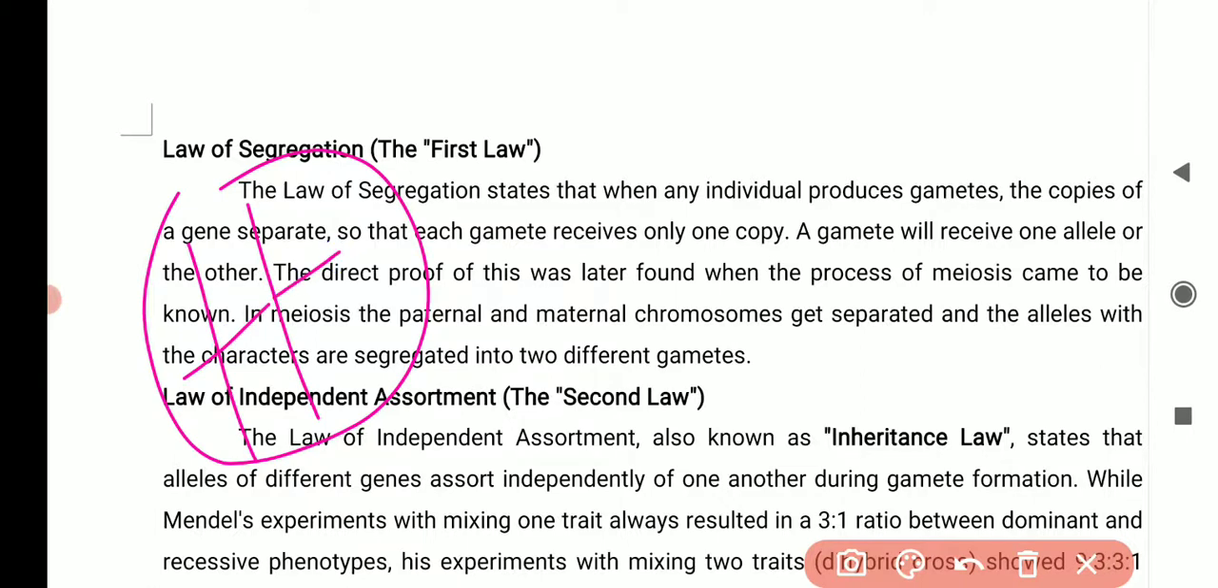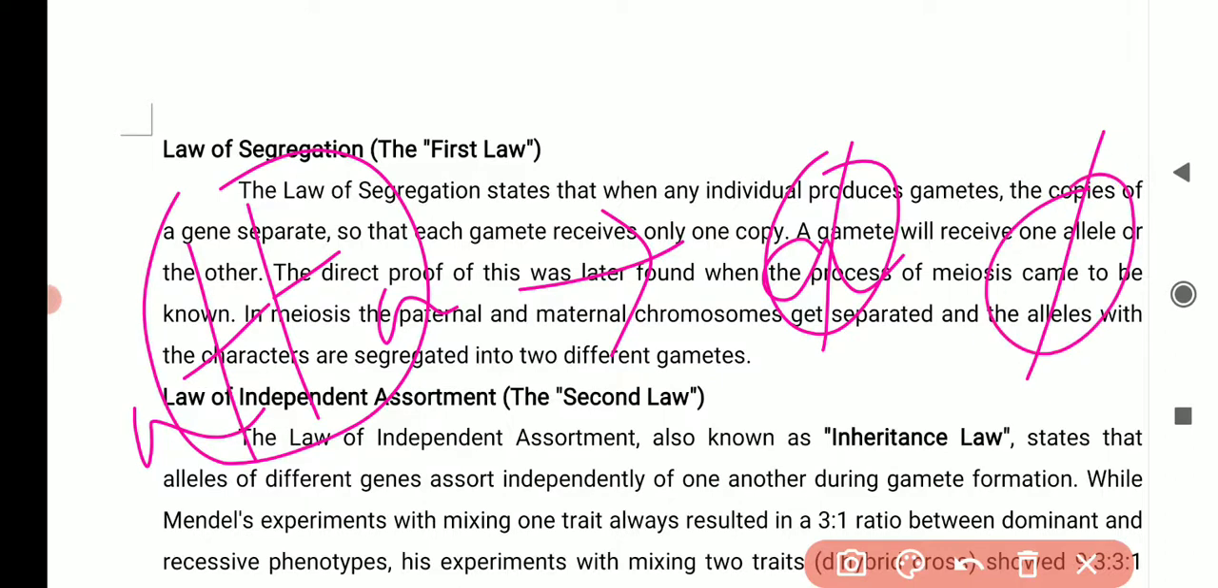First they were in pairs, AA. But in meiosis, this one has only A, this one has only A. So we have seen clearly during meiosis that they do segregate. What Mendel theorized, he didn't know what was happening inside the ovum or during spermatogenesis. He had no idea. He just gave the theory, but it is proved now that these pairs of alleles do segregate.